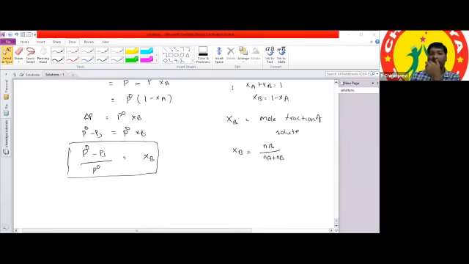Is there any reason why the mole fraction is independent of the temperature? Anyone of you? Sai, Akshit?